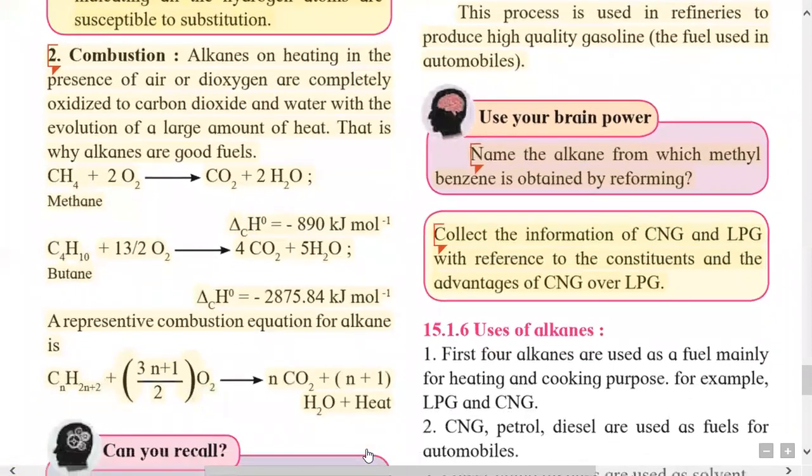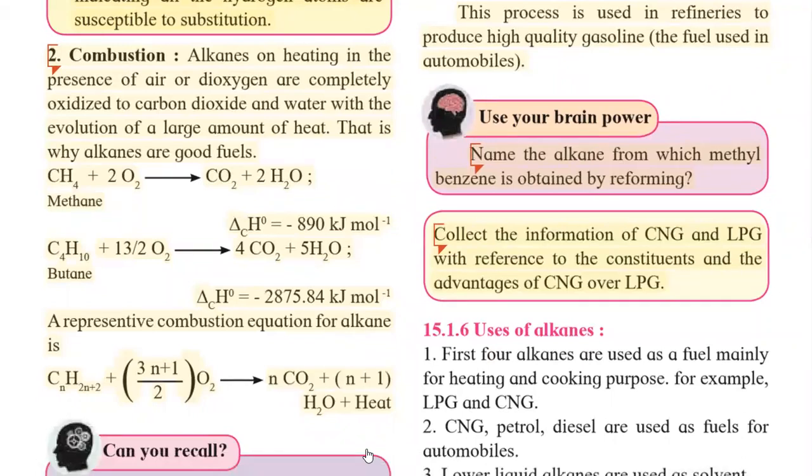Good morning, students. The next chemical property of alkane is combustion. Combustion means a reaction of alkane with excess of air or excess of oxygen.